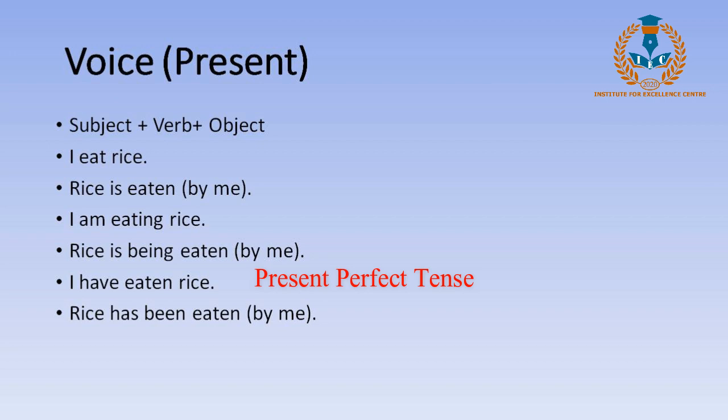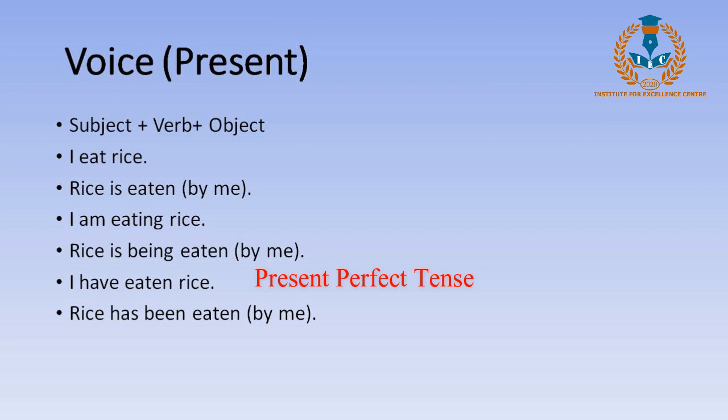Now perfect tense always uses "has" or "have" and uses the verb in its third form, the past participle form. So we will always use "be" with the passive voice. So rice has been, by me, or not necessarily by me.